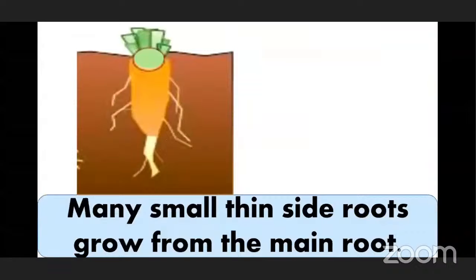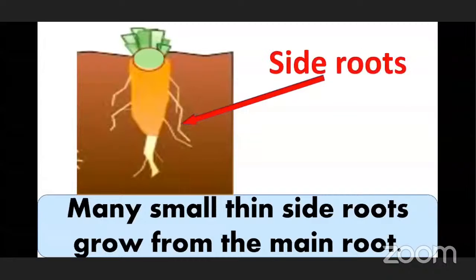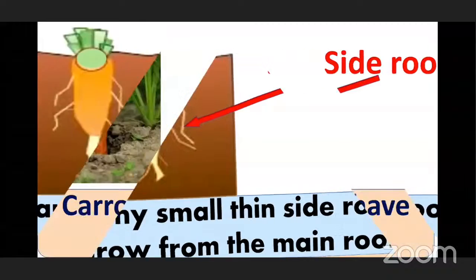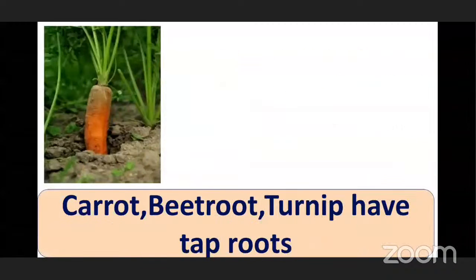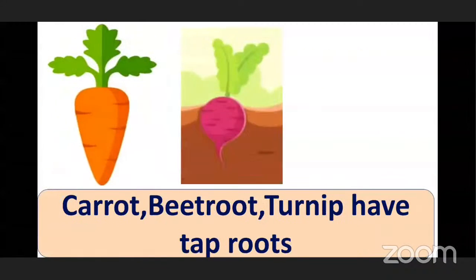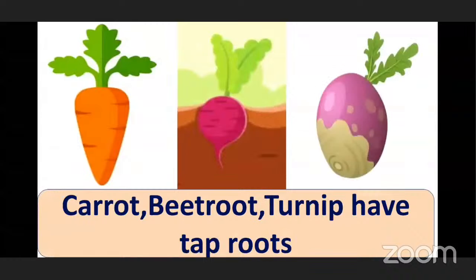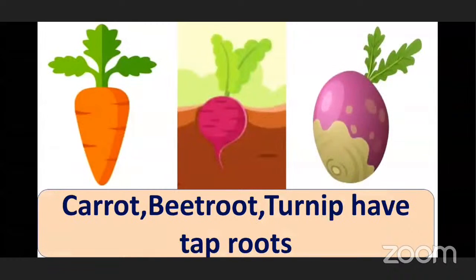The main root grows straight down the earth, and many small thin side roots grow from the main root. These are tap roots. Plants like carrot, beetroot, turnip, etc. have tap roots. These are the examples. Next type of root is fibrous root.